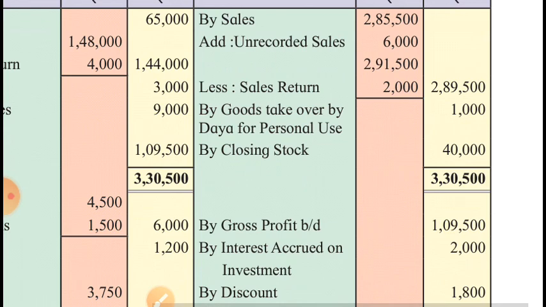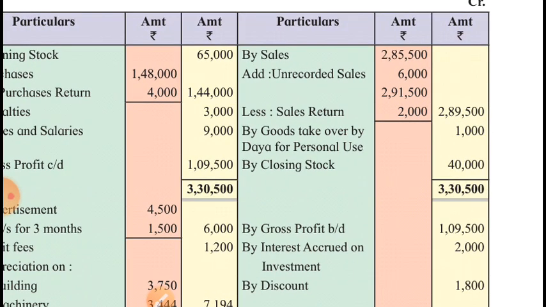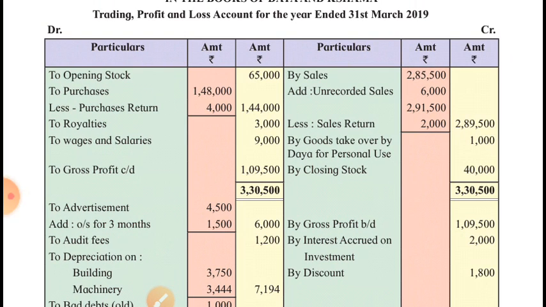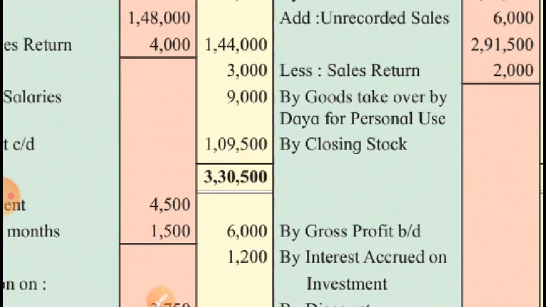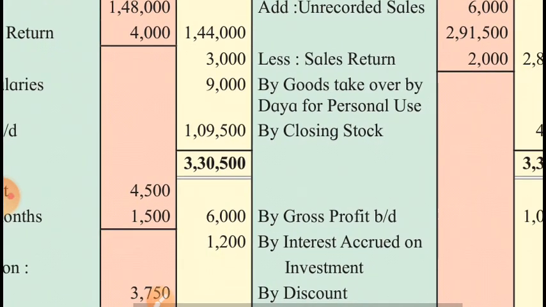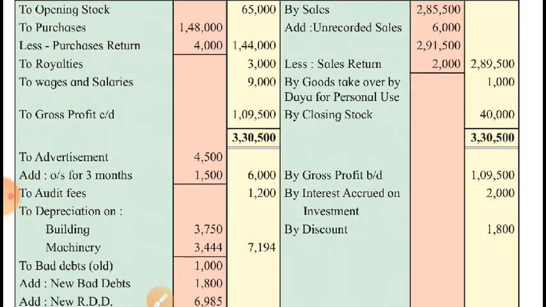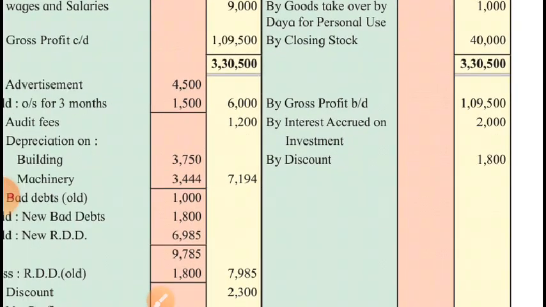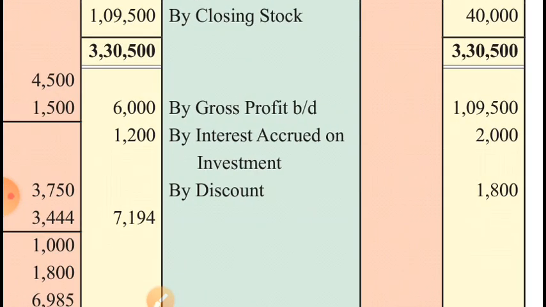Fine. And when we compare the two sides, we come to know that the credit side is greater than the debit, and the shortage on the debit side is called gross profit, 1,09,500. That gross profit is credited to profit and loss account.